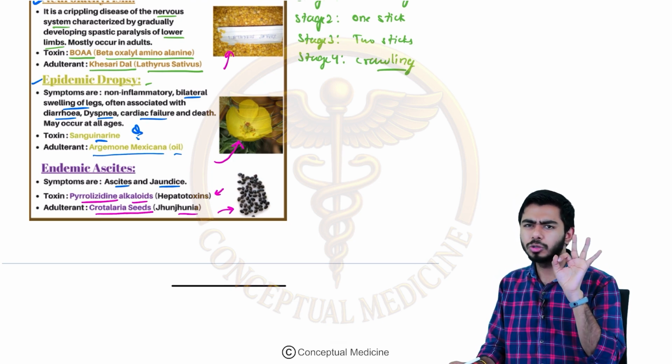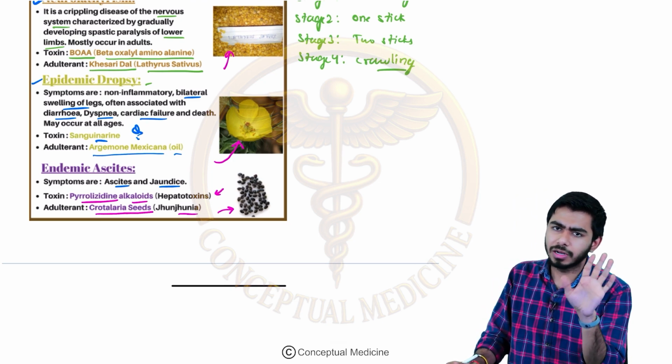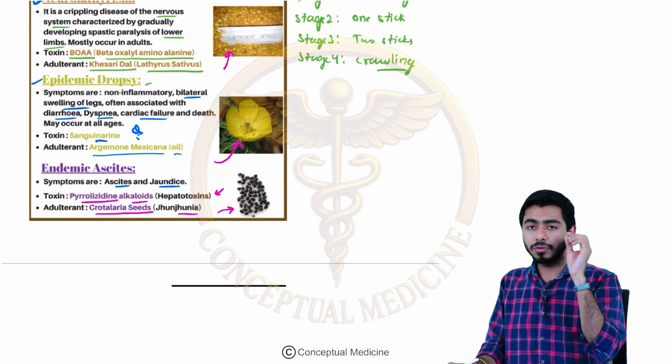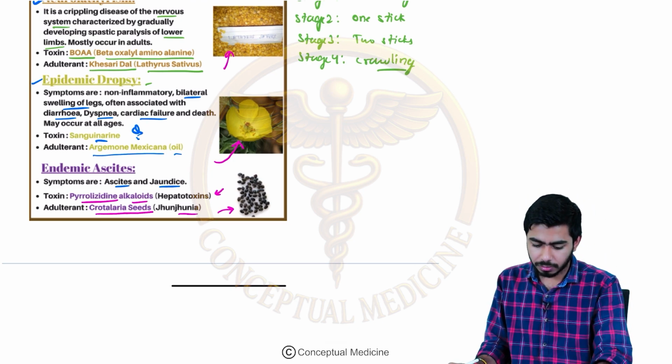Okay, once we have talked about these food adulterant disorders, right? These three things at least you should remember them, right? Toxins and the adulterants are very, very important. What are the food adulterants? Okay, I have talked about that earlier as well, okay, in the previous section, right?